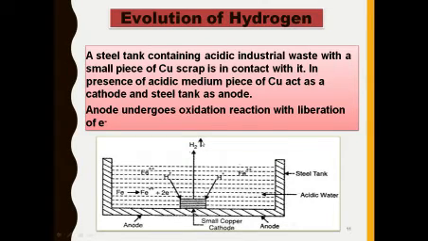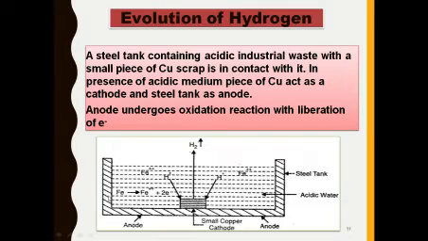So the first mechanism is the evolution of hydrogen. Consider a steel tank containing acidic industrial waste, with a small piece of copper scrap in contact with it. In the presence of the acidic medium, the piece of copper acts as a cathode and the steel tank acts as an anode. The anode undergoes an oxidation reaction with liberation of electrons.